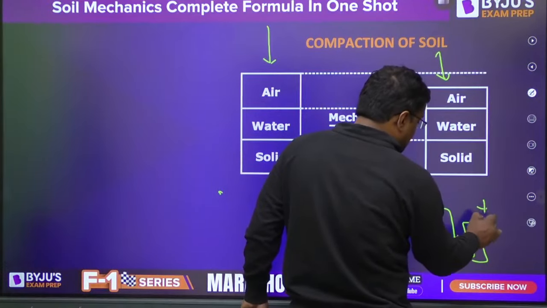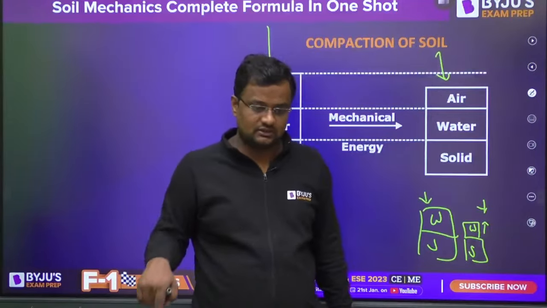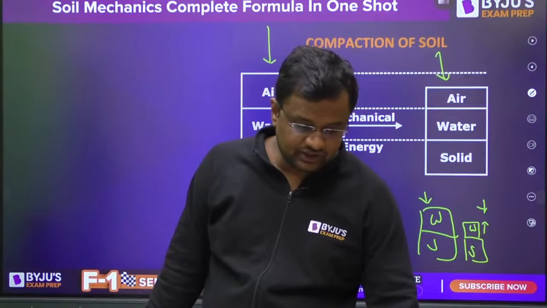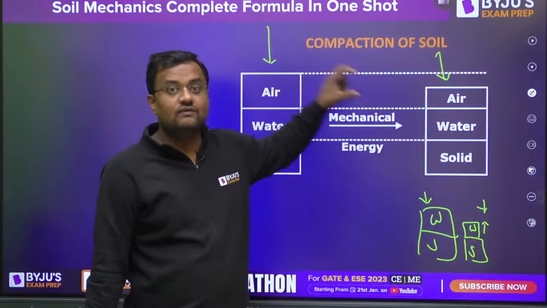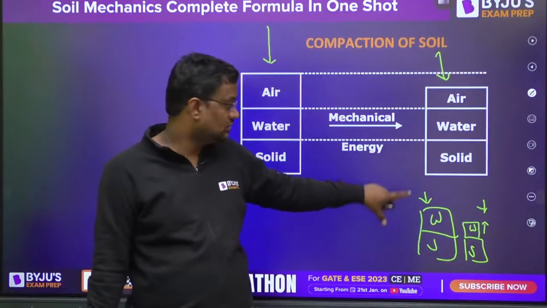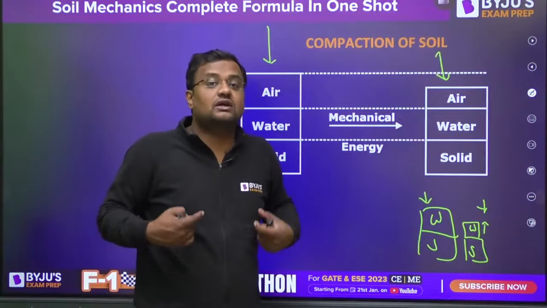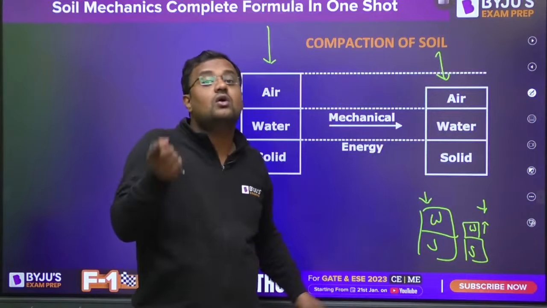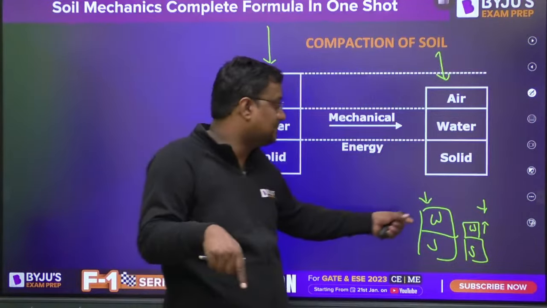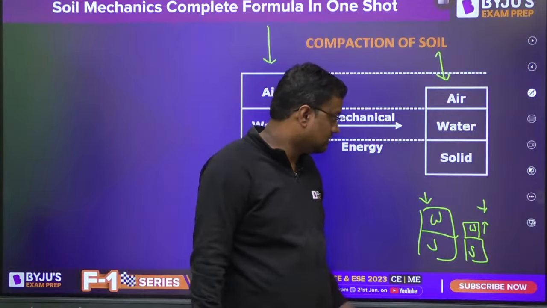And this reduction is called consolidation. So always compaction occurs first, reduction of air voids, and when all air voids are reduced, if there is sufficient amount of load, then load is taken by the water on saturated soil, all load is taken by the water, it comes in excess pore water pressure and it dissipates. So this is consolidation.